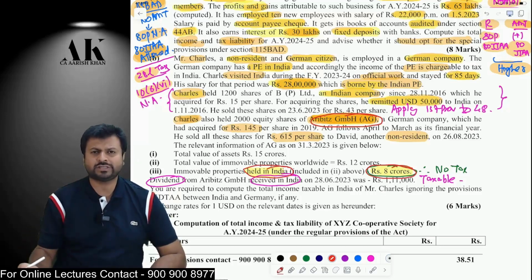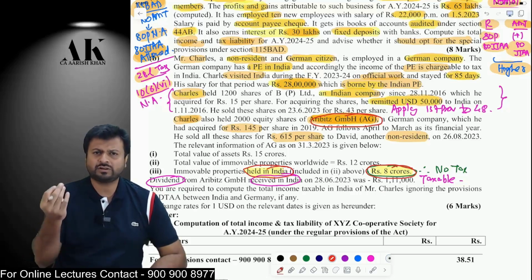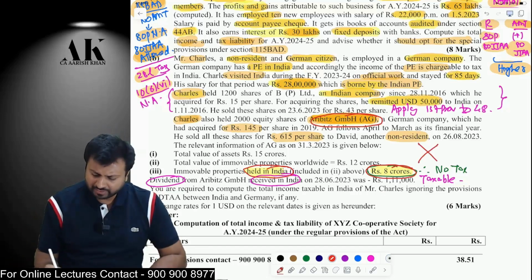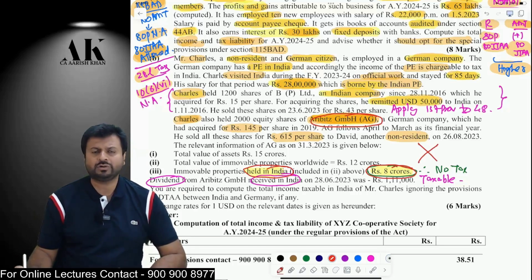There are two conditions we have to check. The Indian assets have to be at least 10 crore and they have to be 50% of the total assets. So I am not checking the 50% only because the first condition itself is violated. Therefore, the shares of this company are not liable to capital gains in India.